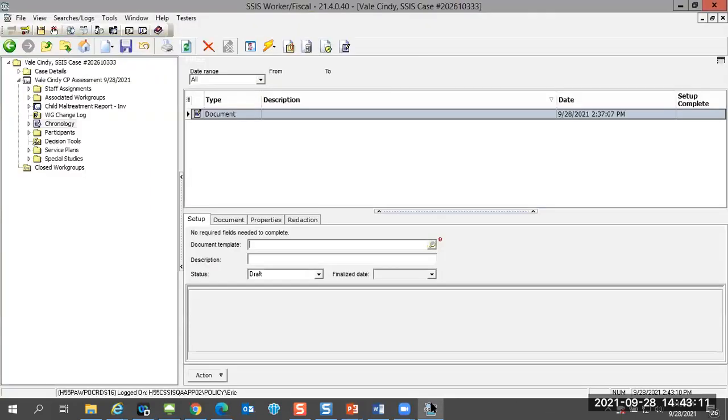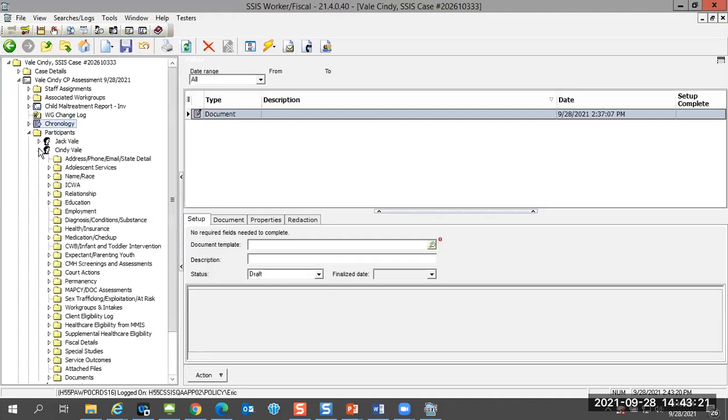So we'll navigate back to SSIS and we will locate our participant folder. And we are going to place Cindy in a certified facility for SILS. And we're going to travel down to Cindy's permanency folder.